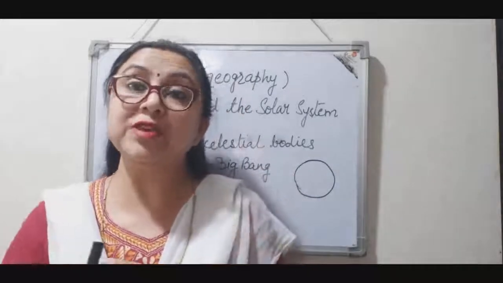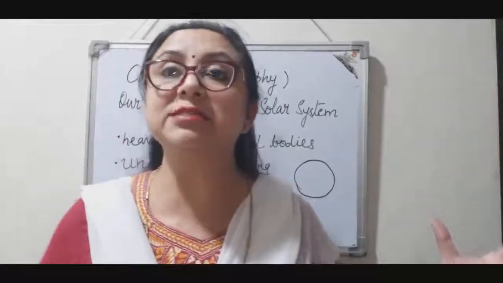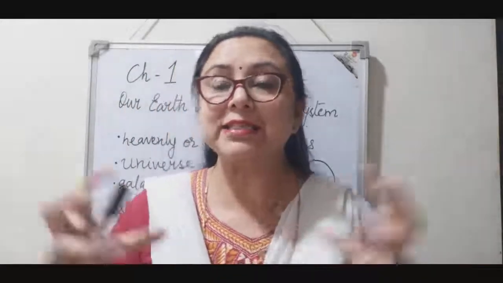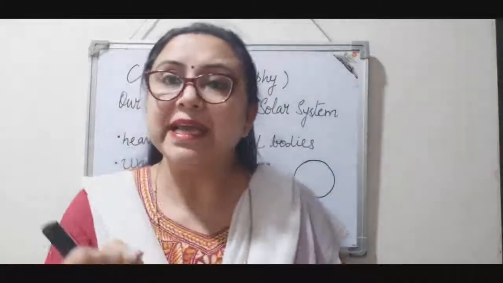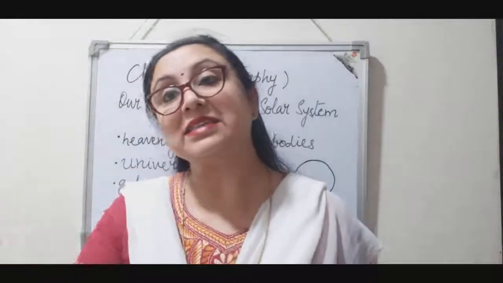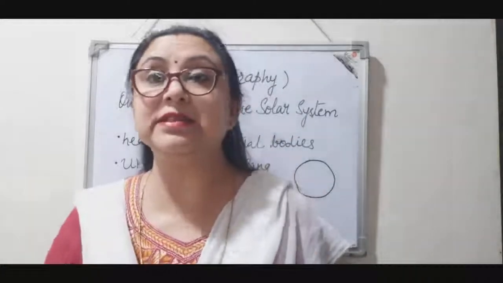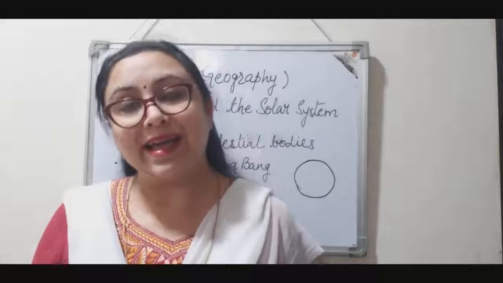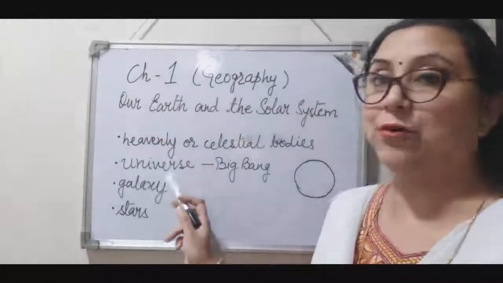Due to extreme heat, this ball of gases exploded, right? It exploded, it burst, and all the tiny pieces, they scattered here and there, right? And over the years they all cooled down, and this is how the universe was formed, right?